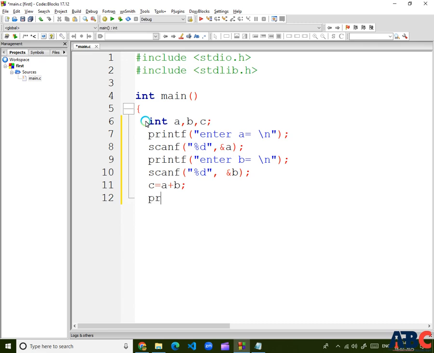Same like that, a printf statement: "add =", and since the output is also an integer, %d, comma c; and close the statement. That is my basic addition program.